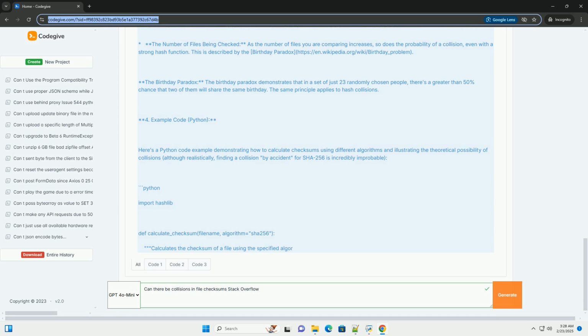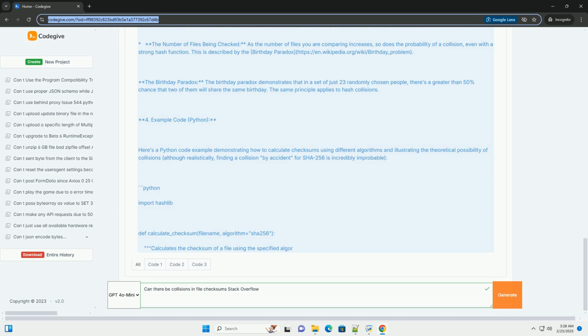Data deduplication: checksums can be used to identify duplicate files or data blocks. Users might encounter collisions in this scenario, leading to incorrect deduplication. Password hashing: users seek advice on how to securely store passwords, avoiding common pitfalls like using weak hash functions or not using salts.